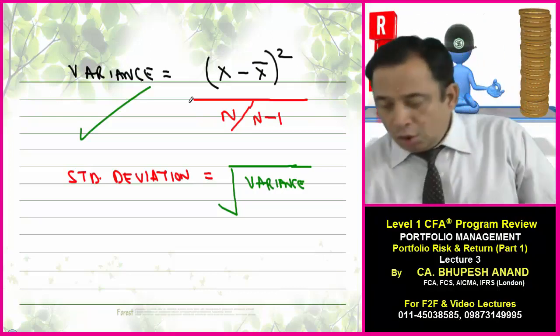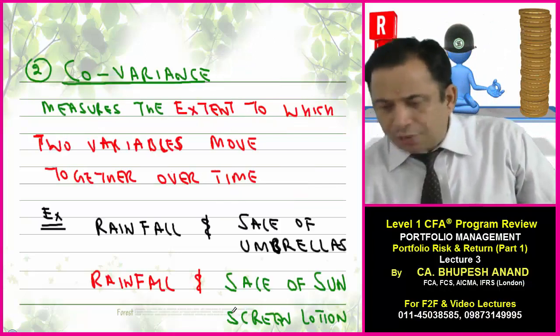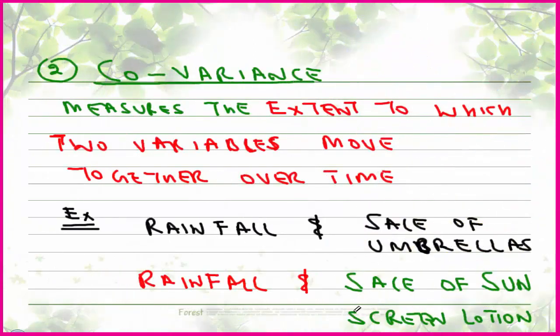Now I'm going to covariance because I should be aware of some numbers. With the help of covariance, correlation, standard deviation, and variance, we can calculate the risk. Firstly, we can calculate the risk of a security. Then I will be telling you how to calculate the risk of a portfolio, that is, the standard deviation of a portfolio. The big formula I will be telling you, but the ground level is here.